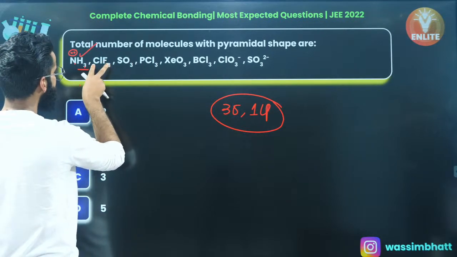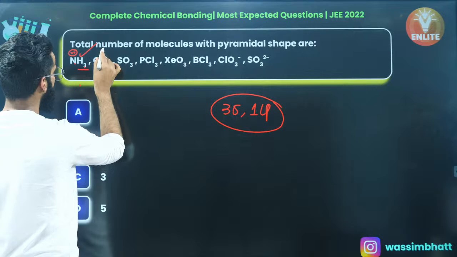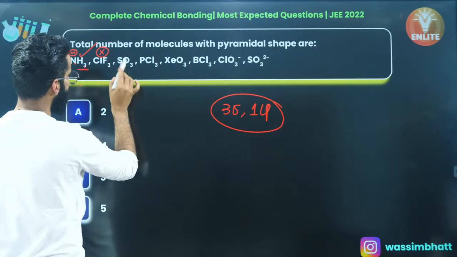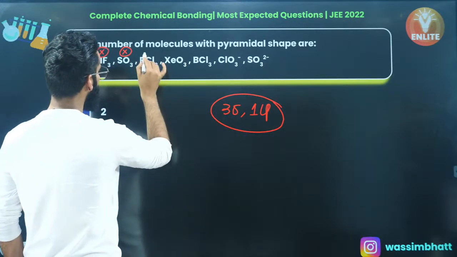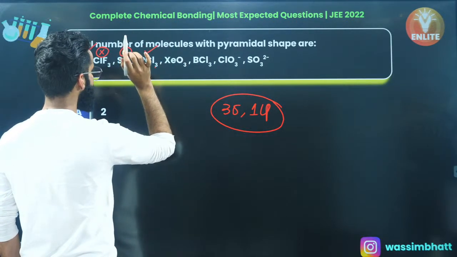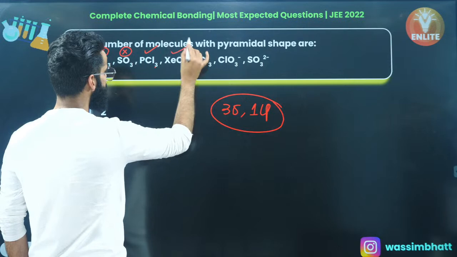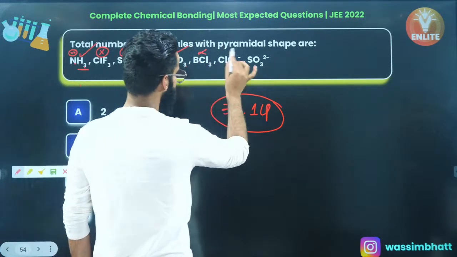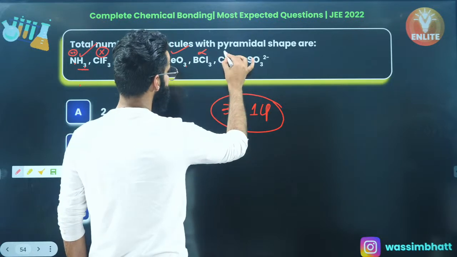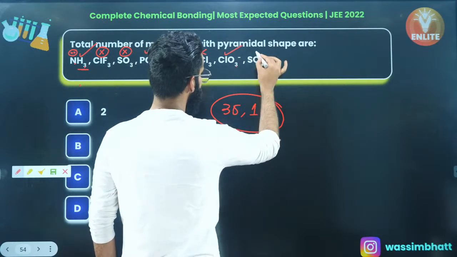ClF3, 3 sigma bonds, 2 lone pairs. It cannot be. SO3, 3 sigma bonds, 0 lone pair. It cannot be. 3 sigma bonds, 1 lone pair. It can be, right? XeO3, 3 sigma bonds, 1 lone pair. Absolutely. BCl3, 3 sigma bonds, 0 lone pair. ClO3 negative, right? 3 sigma bonds, 1 lone pair. Absolutely. 3 sigma bonds, 1 lone pair.